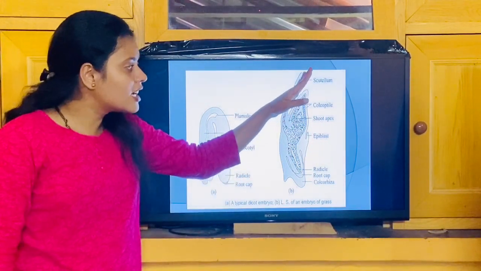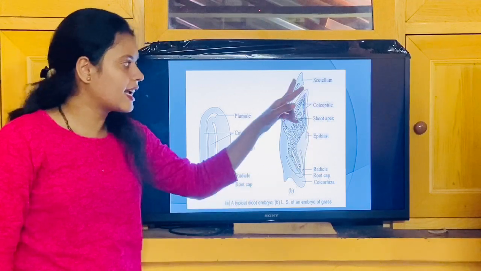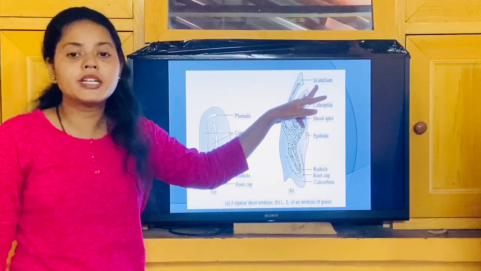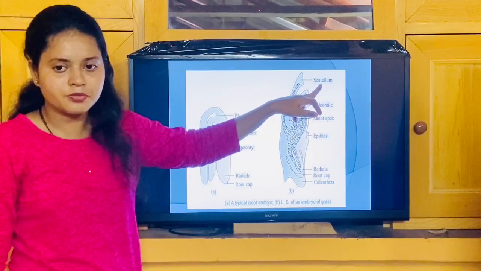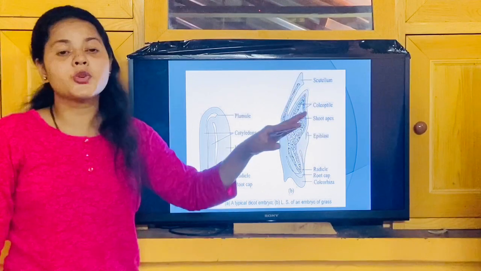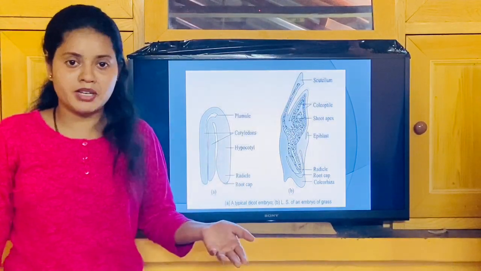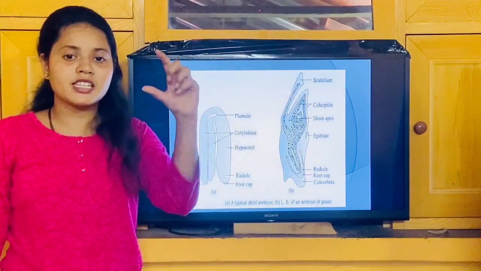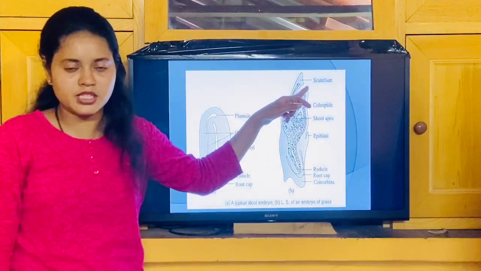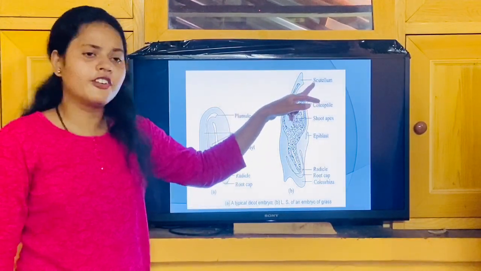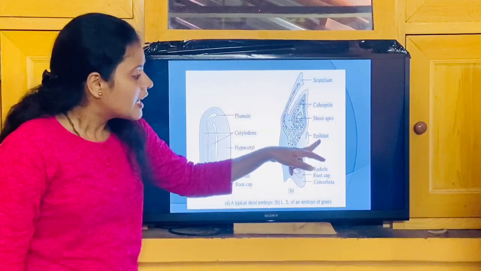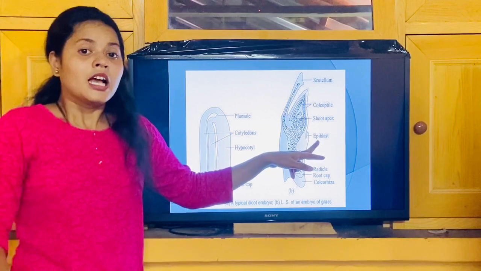And that single cotyledon on the embryonal axis has a typical name, called the scutellum. It is mentioned here. Normally the scutellum is referred to in the grass family. The cotyledon, or the embryo in the grass family, is referred to as the scutellum. Remember this: the monocot embryo is also referred to as scutellum because it has only one cotyledon. Now there is one more portion here.